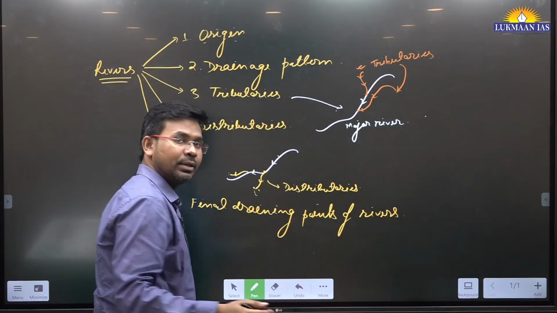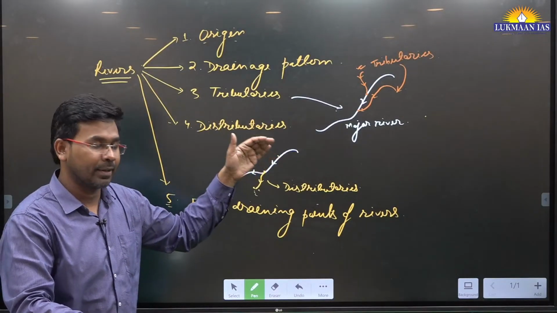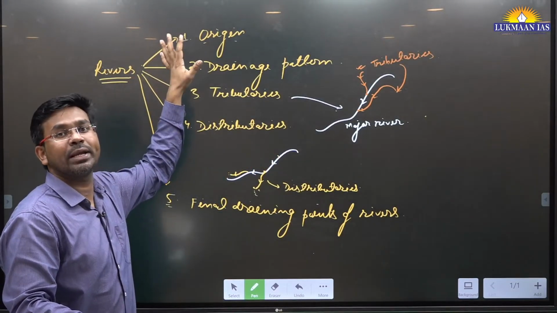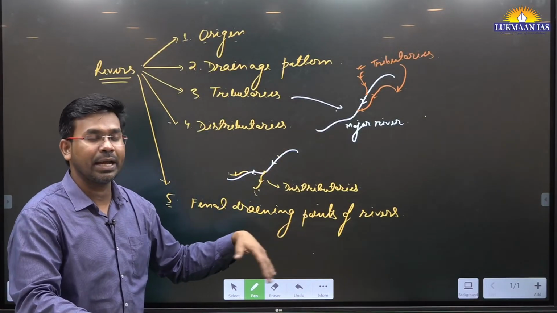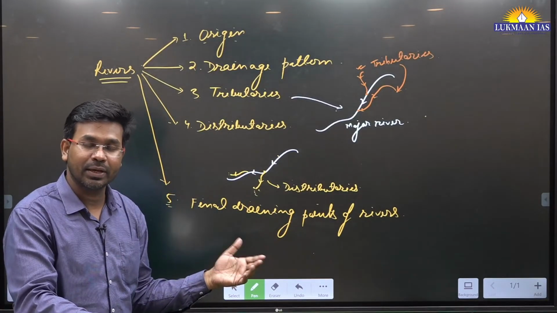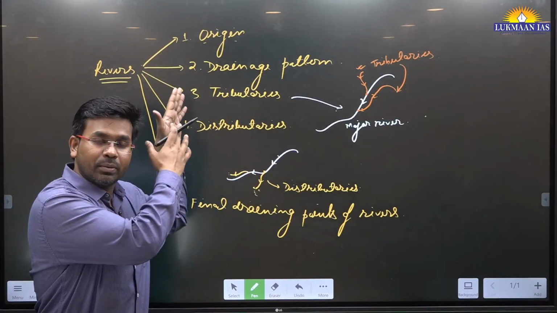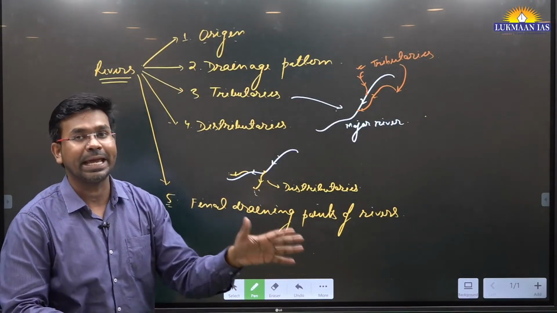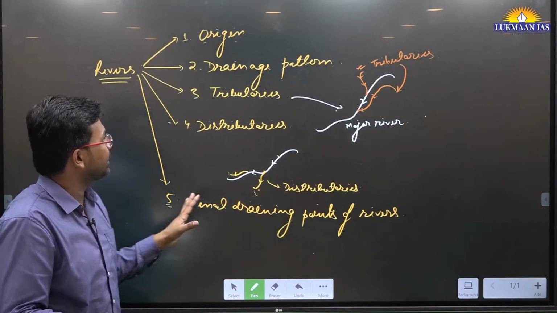For example, if we talk about major rivers, like river Ganga, it is originating somewhere in the north, but finally it is draining its water in the Bay of Bengal region. So that river water is getting added to the sea, to the ocean finally, okay.